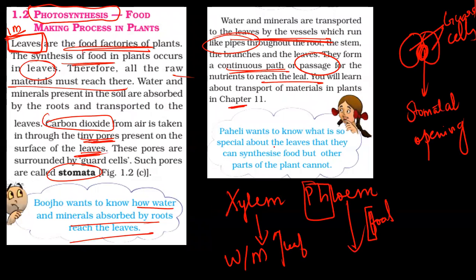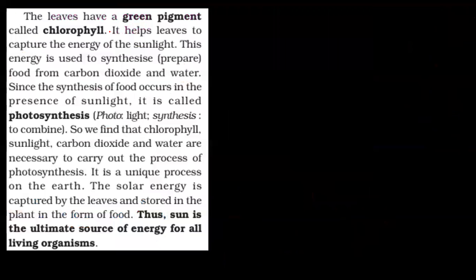The question here is: why can only leaves prepare food? Because only they contain chlorophyll, and chlorophyll is key in photosynthesis. That is why only leaves prepare food. But there can be other green parts of the plant, sometimes green branches, sometimes the stem. Even they may contain chlorophyll and carry out photosynthesis, but in very little amounts. Leaves are abundant in stomata and chlorophyll, so they are the main food factories. So yes, this is the answer to what I was telling.